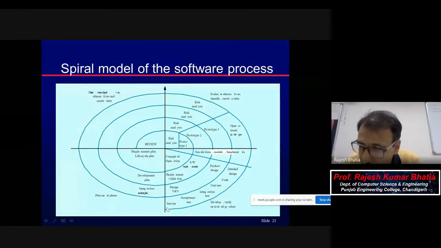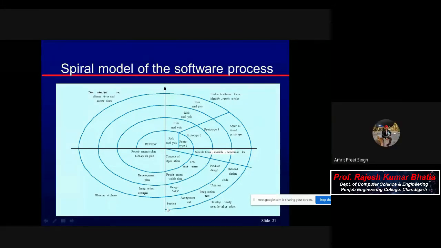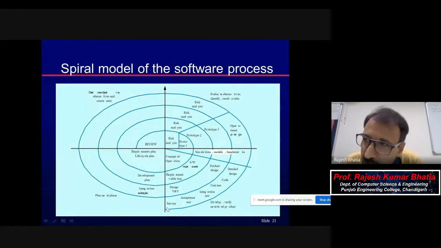Sir, the spiral model depends on risk analysis. Yes. No, it does not depend on risk analysis. It uses risk analysis as a strength, as a tool.